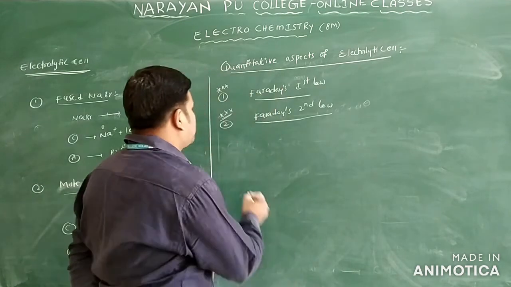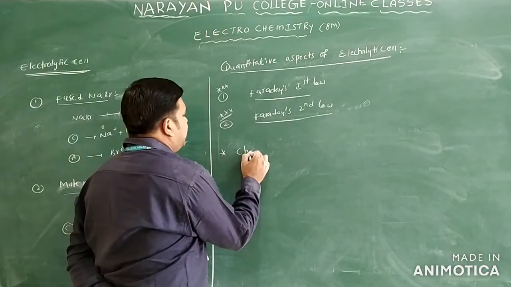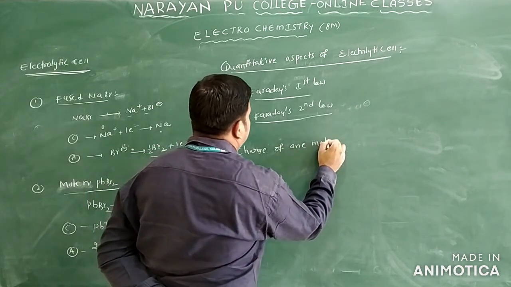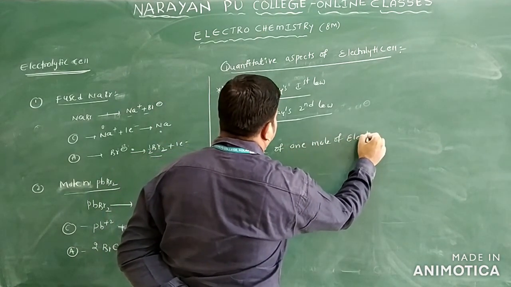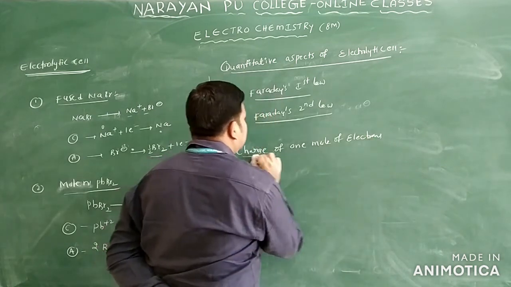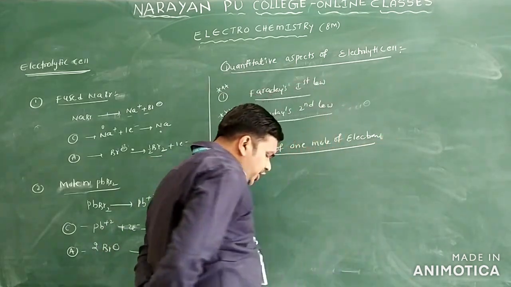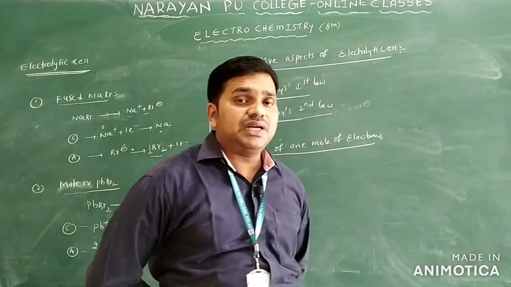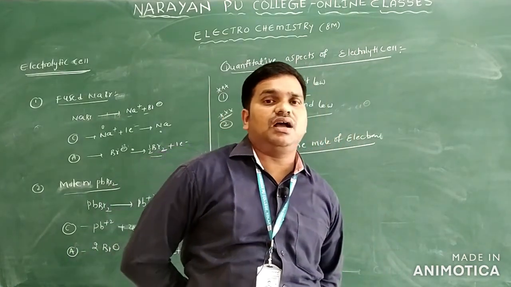I will write the first concept here. We can measure the charge of 1 mole of electron. How can you identify it? We multiply the charge of an electron with the Avogadro number.